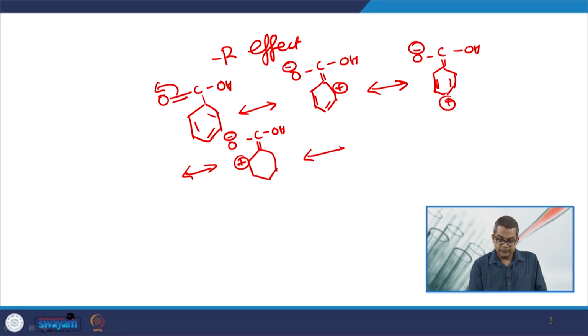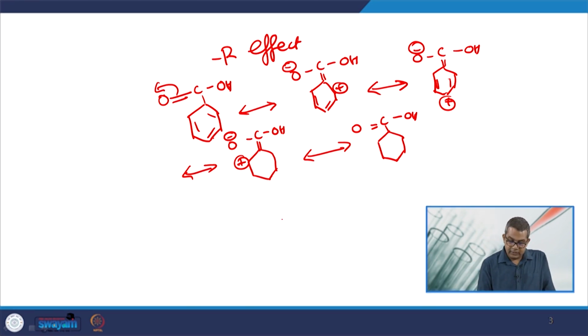Now these are the 5 resonating structures, and overall you can write like this, just in a generalized manner if you are willing to write.